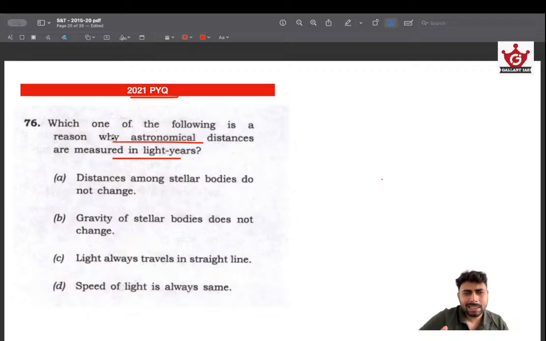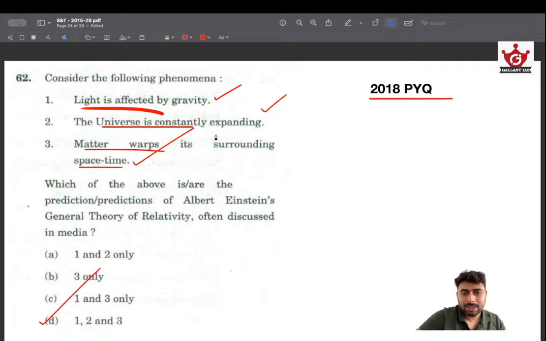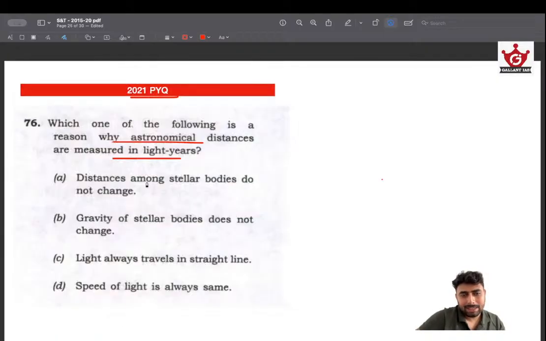Why are we using light years to measure distance? Again, I'm telling you, don't mistake light year for a unit of time. It's a unit of distance. That's how much distance is traveled by light in 1 year. That's called a light year. It's not a unit of time. It's a unit of distance. So distances among stellar bodies do not change. Okay, that's the first thing. Universe is constantly expanding, meaning that this is wrong. Gravity of stellar bodies do not change.